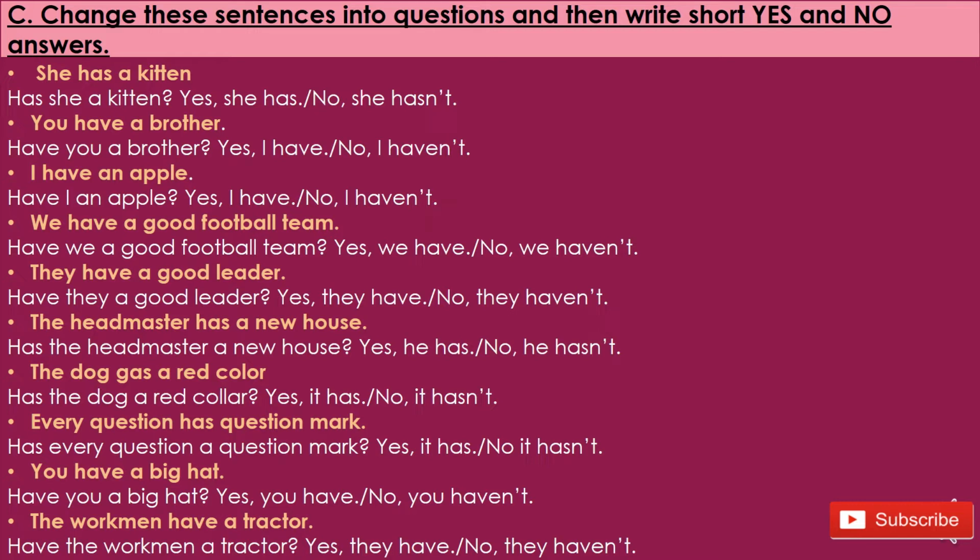The workmen have a tractor. Have the workmen a tractor? Yes, they have. No, they haven't. So have you understood that exercise and how it should be done? It should be done in your grammar copy in the same manner. Right, my dear students?